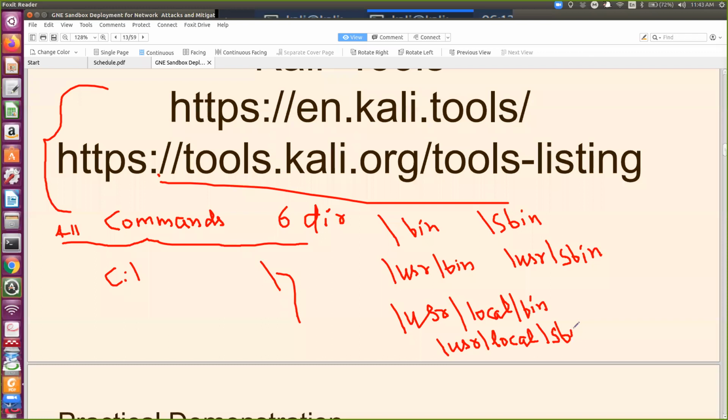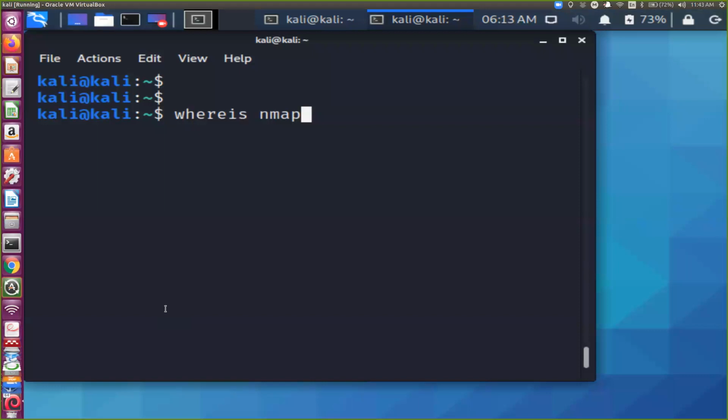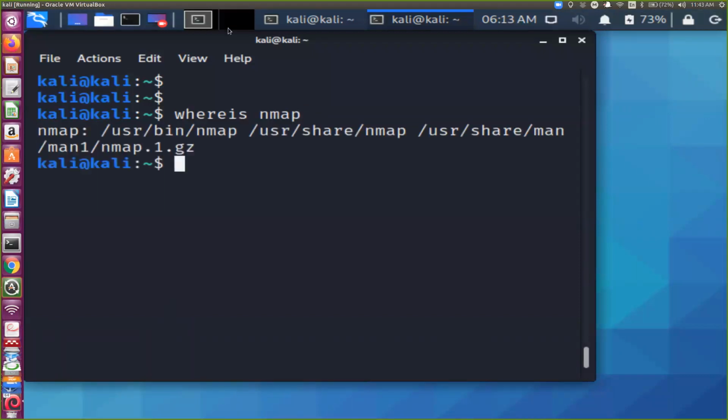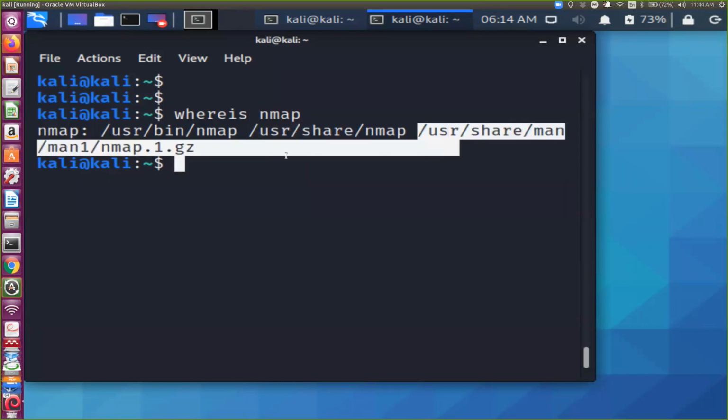Now how to find which directory a command is in? We have the option whereis. I'm now switching back to Kali Linux. I have given here whereis nmap. It is giving the location under user bin. And this is related to the manual and other information of that command.